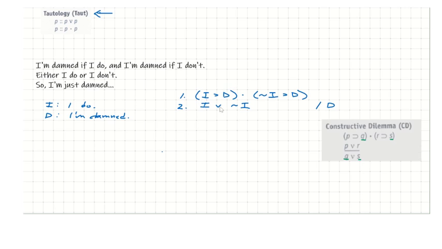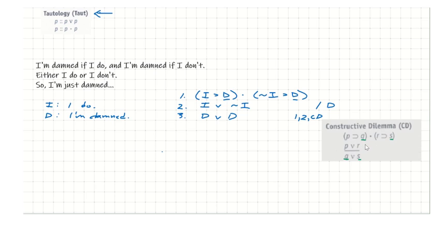In other words, given these two ingredients, the disjunction that we're deriving is the consequent of the first conditional with a wedge, and then the consequent of the second conditional. And this is going to be 1 and 2 CD.